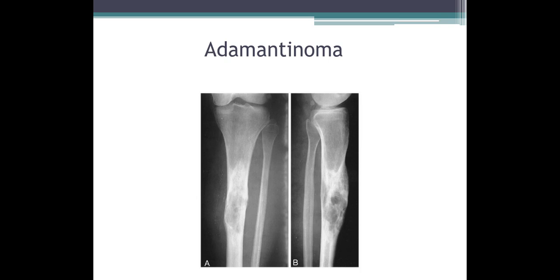Picture A shows mixed lytic and sclerotic lesion causing mild expansion of the tibial diaphysis. Picture B, lateral radiograph of the tibia showing mixed lytic sclerotic lesion with destruction of the mid diaphysis of the tibia. Most common locations are mandible and tibia and most difficult to treat.